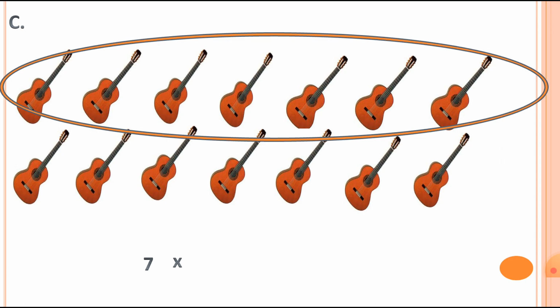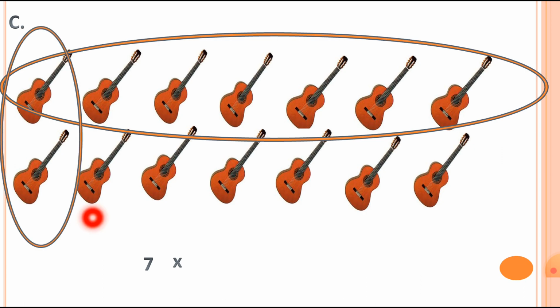Then put a multiplication sign. Then how many erasers in the standing line? So there are 2 guitar shaped erasers in the standing line. So total 7 twos is equal to 14. So total this is the 14 erasers of the guitar shape.